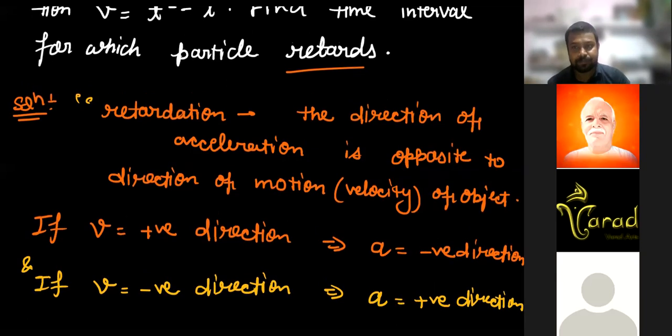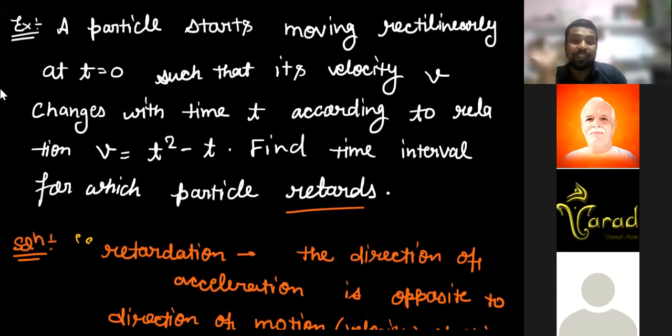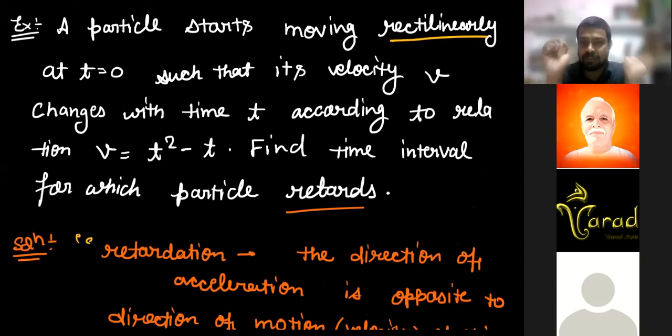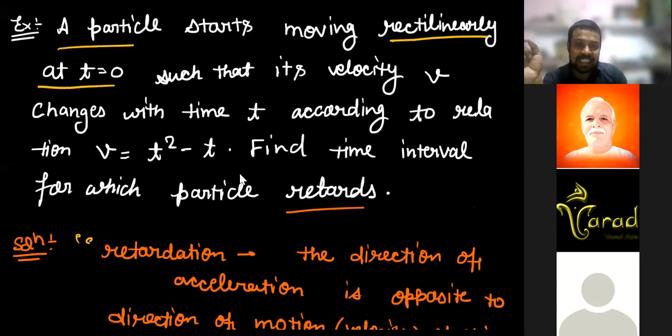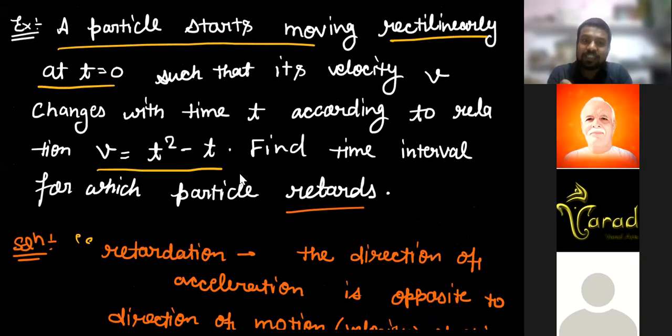Now let us see the question. A particle starts moving rectilinearly. Rectilinear means it is moving in one-dimensional motion, at t equal to 0. From this information, the initial velocity of the particle is 0. It starts from rest, such that its velocity v changes with the time t according to the relation v is equal to t square minus t. This expression gives that the velocity is a function of time. Clear, my dear friends?